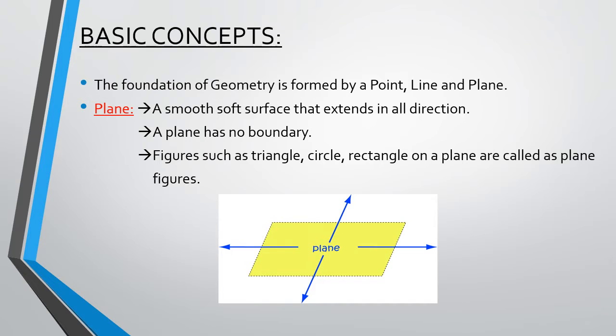Here I have shown a drawing of a plane. If you see, the arrow mark signifies that it can be extended in all directions, and it's a flat, smooth, soft surface.